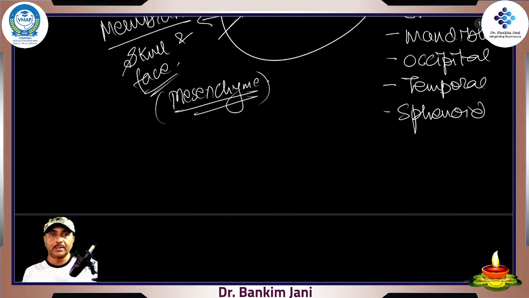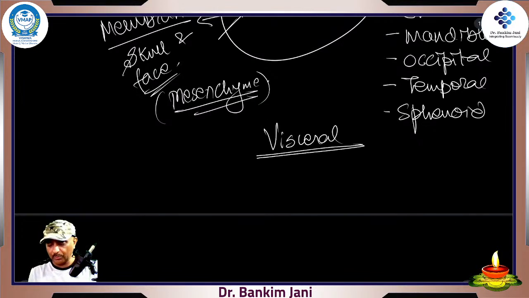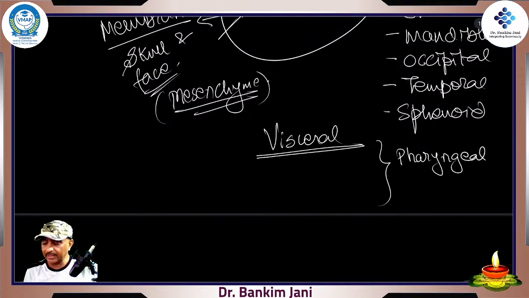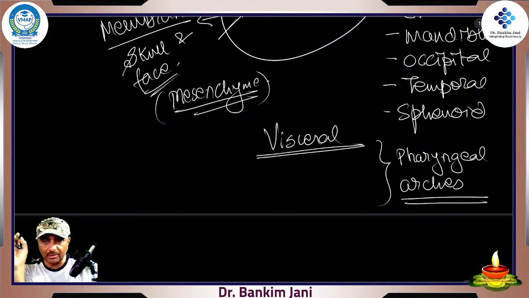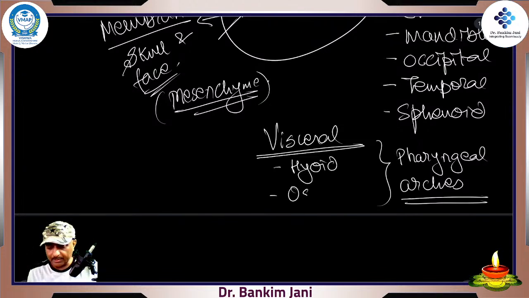few bones are called the visceral bones. See, most of the bones are for the body. A few bones have very specific functions. In embryology, we'll come across what is called the pharyngeal arches, a pretty interesting but slightly complex topic. But just remember it this way: the pharyngeal arches lead to two important bones. One is the hyoid bone, and second, the